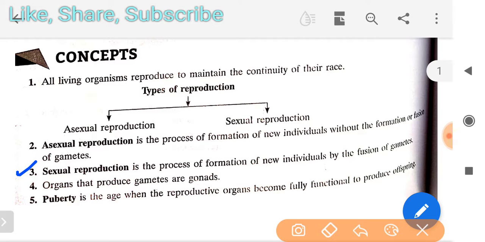Then sexual reproduction is the process of formation of a new individual by the fusion of gametes. Whenever fusion of gametes takes place, it means sexual reproduction is happening. Next thing, organs that produce gametes are gonads. This can be asked as a 1 mark question or fill in the blanks. So you have to understand all these things one by one.